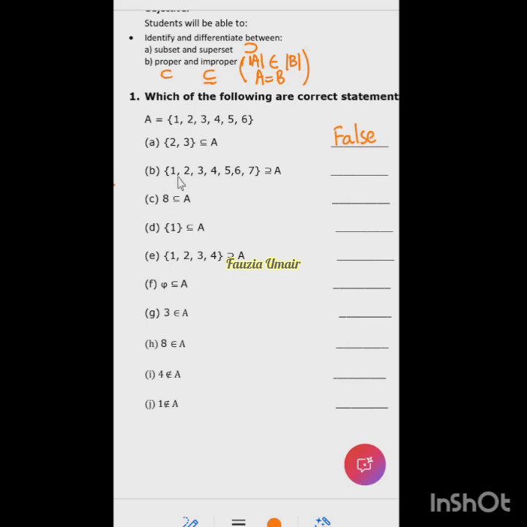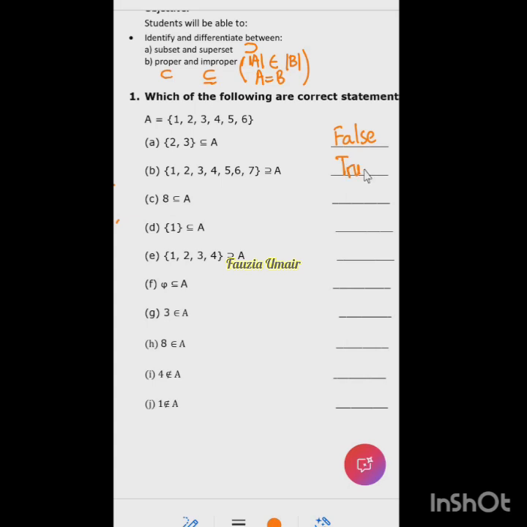So now the B part. 1, 2, 3, 4, 5, 6, 7. Is it a superset of A? This symbol is for superset, na? Is it a superset of A? Yes, ma'am. Yes, it is a superset.